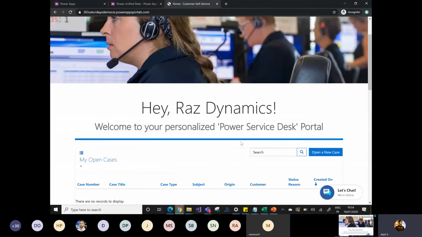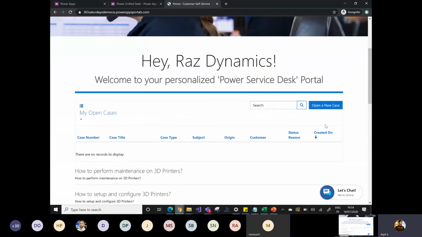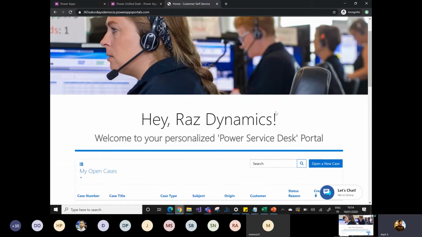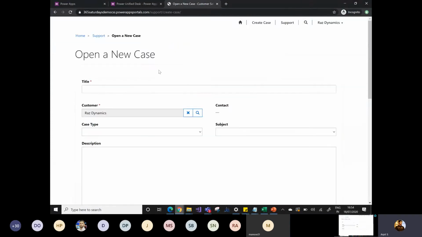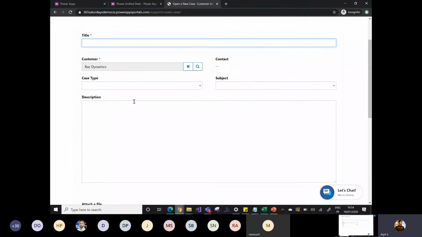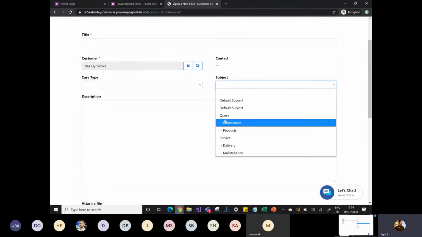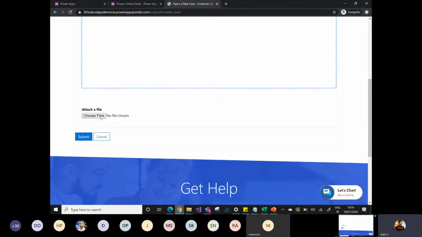Okay, so now Raz has the option to create a case. So let's say Raz's laptop got broken and he wants to return it. So Raz has two options available. Either Raz can use the customer self-service portal, simply click on open a new case, and it will take Raz to the create case page, where Raz can simply provide the title of that case, the case type, that I have a problem, and the subject as well, that I have a problem related to the products. I can provide the description, and I can attach a file as well.